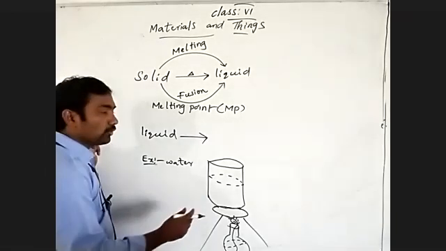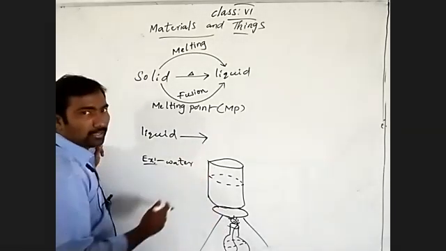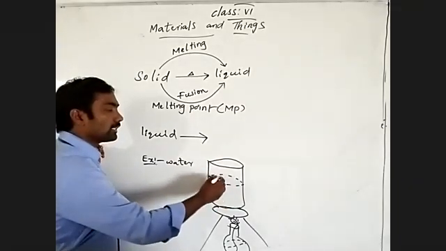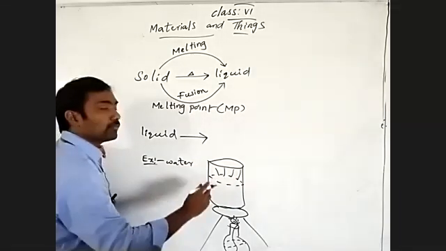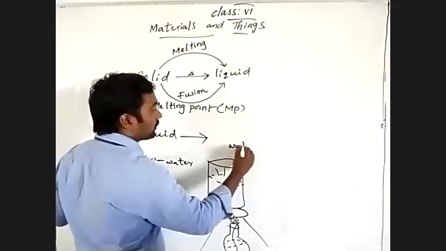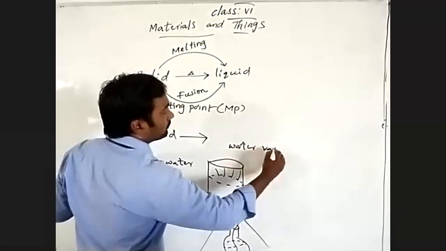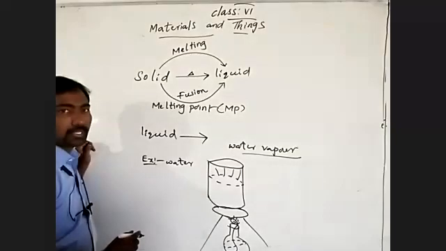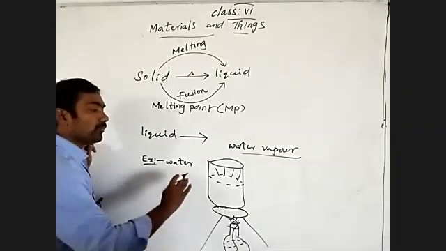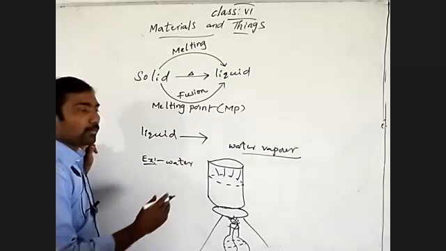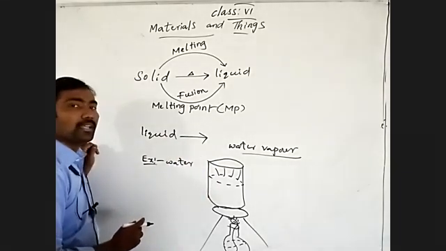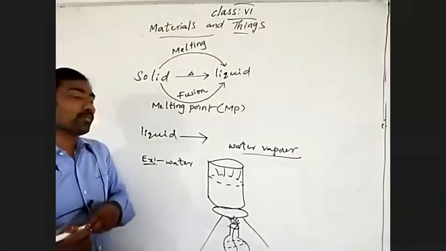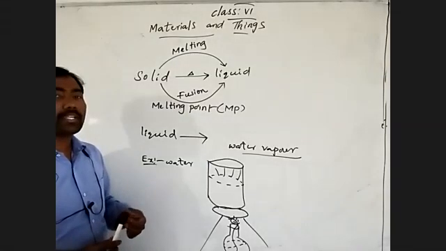If you give excess heat energy to the water, at a particular temperature the water will start to convert into water vapor. After some interval of time, we may observe a decreasing volume of water in the beaker.